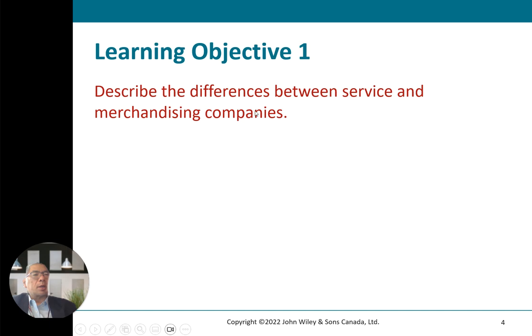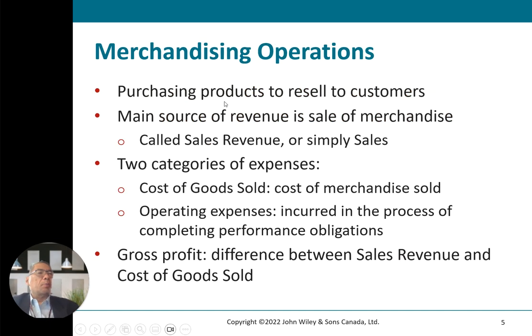Learning objective number 1, describe the difference between service and merchandising companies. What are the things? Purchasing products to resell to customers. The means of revenue is sales of merchandise. This is an example of merchandising operations, called sales revenue or simply sales. Expenses include cost of goods sold, the cost of merchandise sold, and operating expenses incurred in the process of completion of performance obligations. Gross profit is the difference between sales revenue and CGS, cost of goods sold.